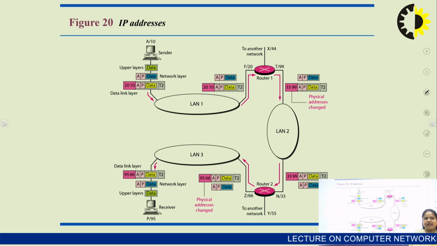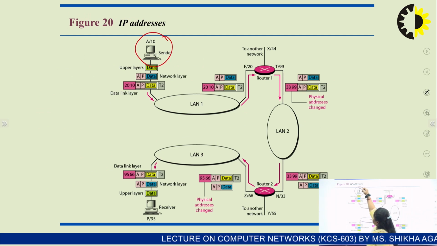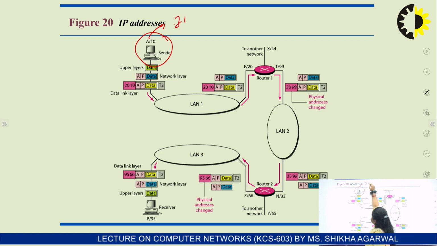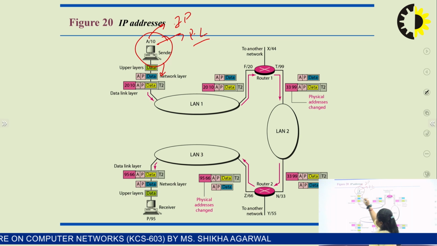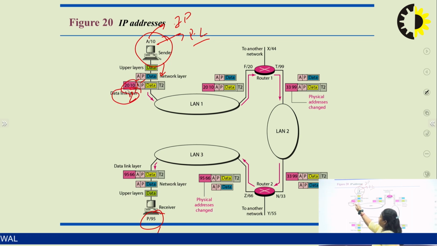The next we have our IP addressing. Suppose this is a node in which A is the IP address and 10 is the physical address, right? So it is encapsulated by A and P. Suppose P is the destination address where we need to send that data. Then on the data link layer, it is encapsulated.